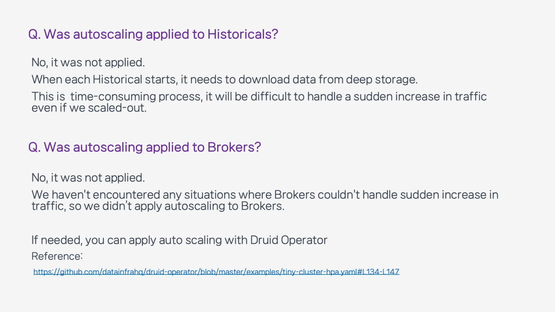In case of broker, we haven't faced any issues where broker couldn't manage sudden increase in traffic. But if you are required to apply autoscaling to broker, you can apply autoscaling with Druid operator.